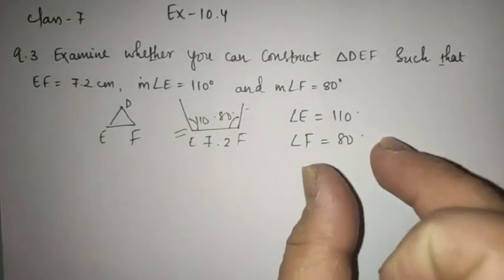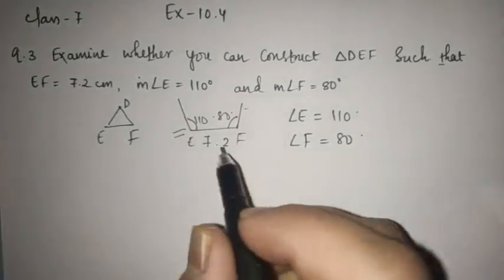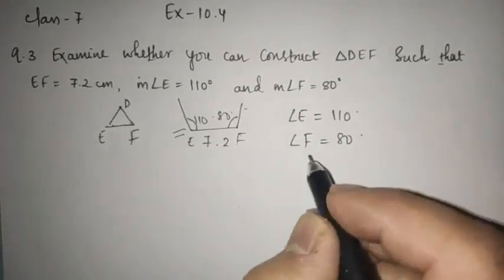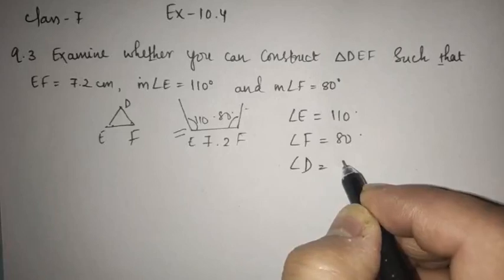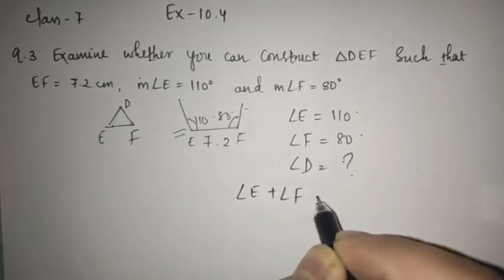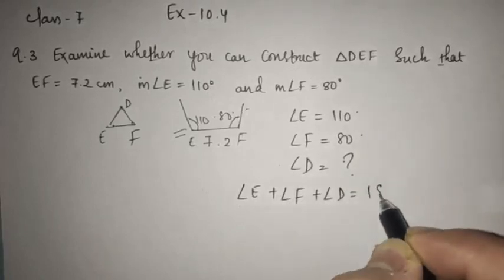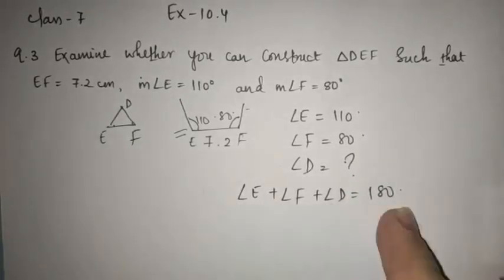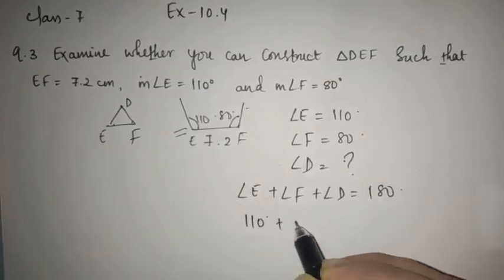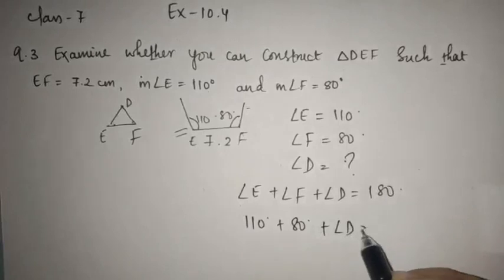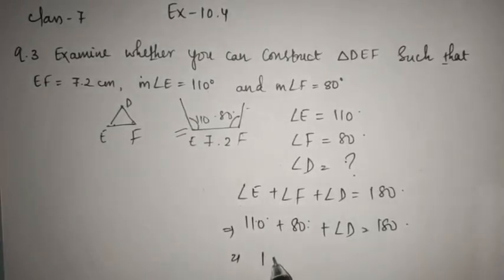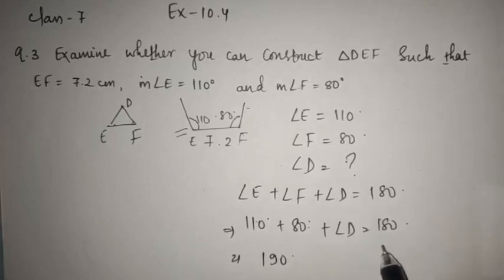So I'll show you another way also. Angle E is given, angle F is given. Now angle D, let's find out, which we have to find. So you all know the angle sum property, which we solved in the last question. The sum of all the angles in a triangle is 180 degrees. So angle E is given 110 degree, angle F is given 80 degree, angle D is equal to 180 degree minus. So you can easily see that 110 plus 80 is 190 degree, which is greater than 180 degree.